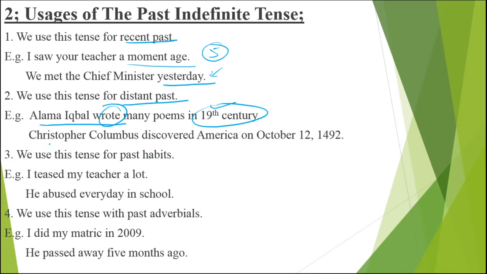In the same way, I say Christopher Columbus discovered America on October 12th, 1492. So this is also almost 500 to 550 years back. So that is what distant past is.